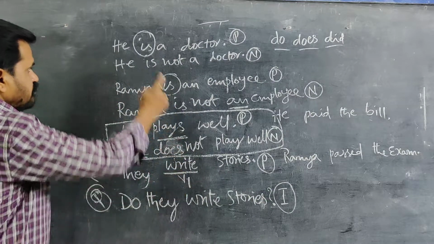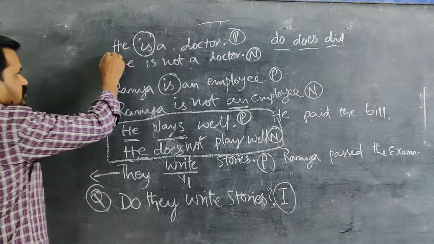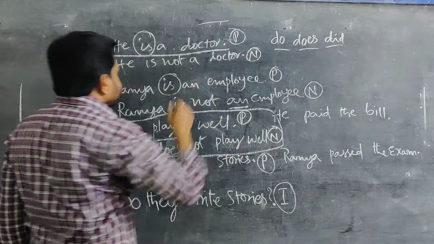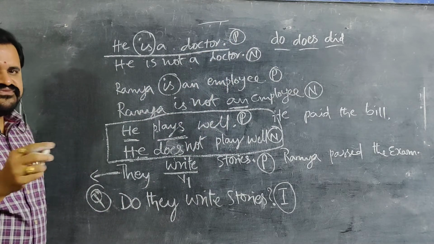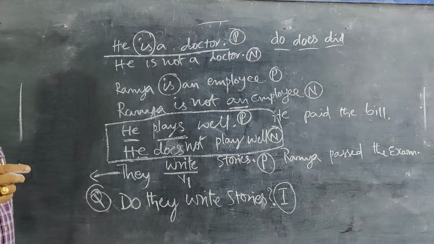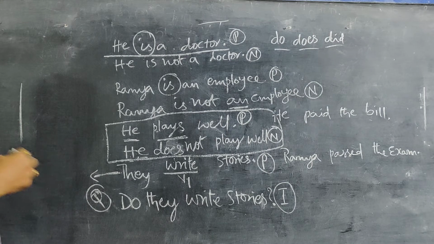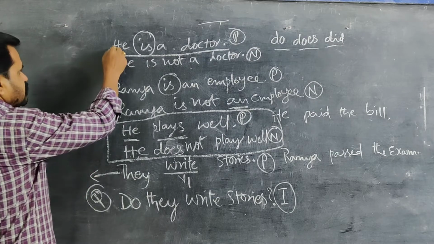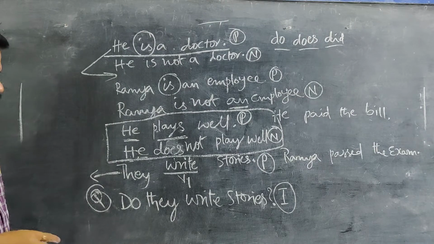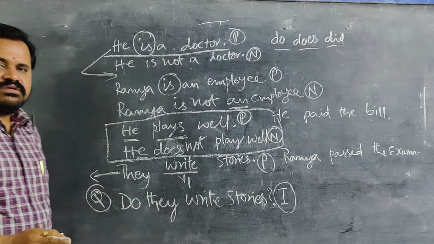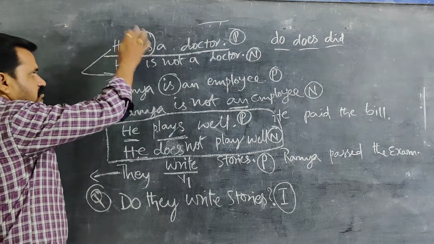But when we come here, he is a doctor. Regarding this, if the examiner or someone asks, or I am asking, make an interrogative sentence. What is an interrogative sentence? Like this, you don't need to remember do, does, because a helping verb is already there.